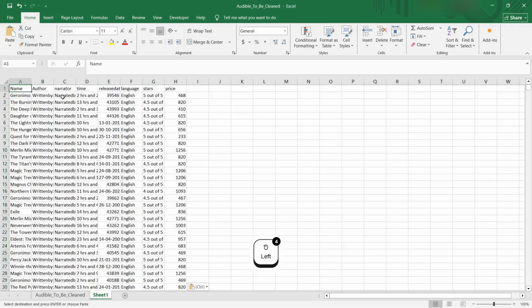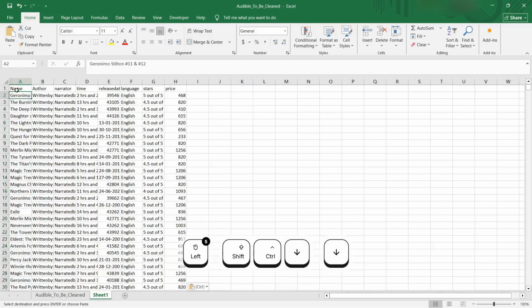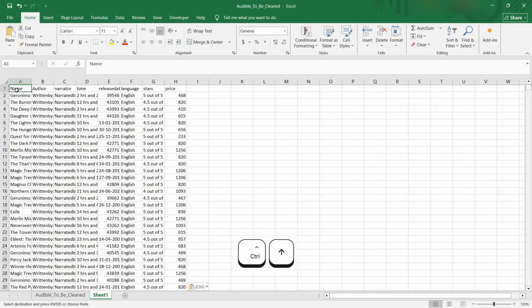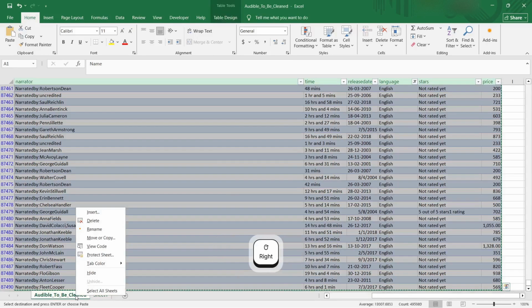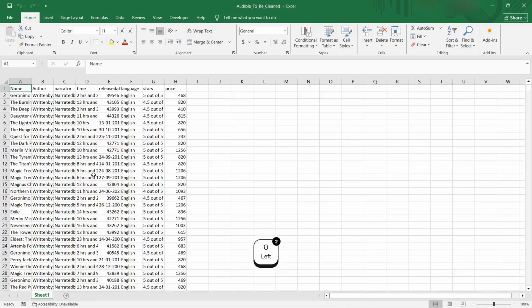There we go. We have got 61,000 entries. So this is our new table. We will delete this table. And we'll make a new table out of this.